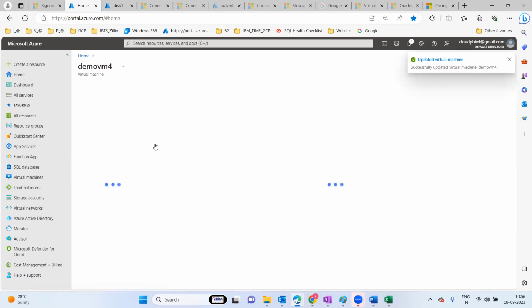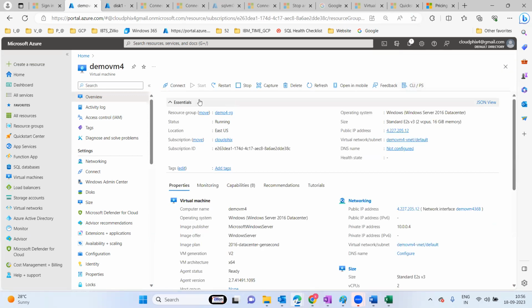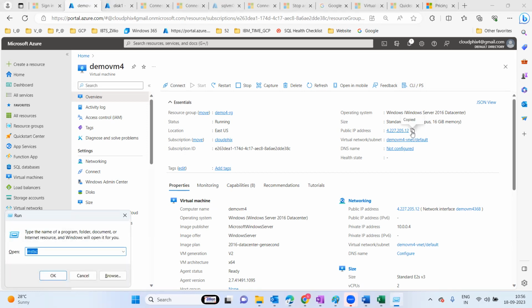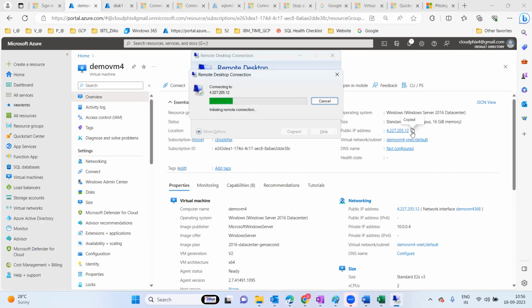So this is my VM. It is up and running, and I want to try to connect to it. So this is the public IP. We copy this public IP and try MSTSC and do some RDP. It is not going to connect. It throws an error: RDP is not enabled.